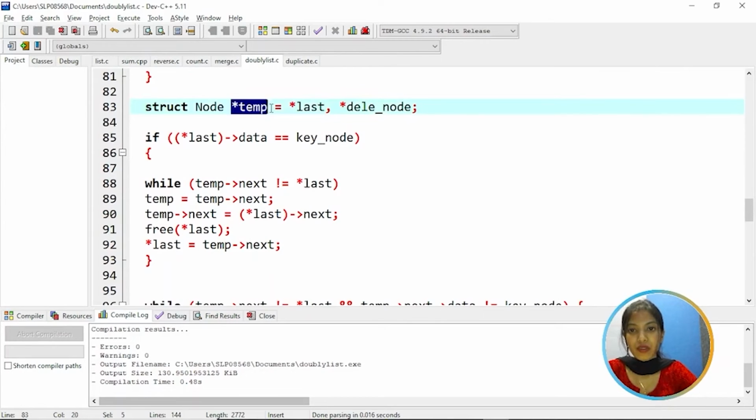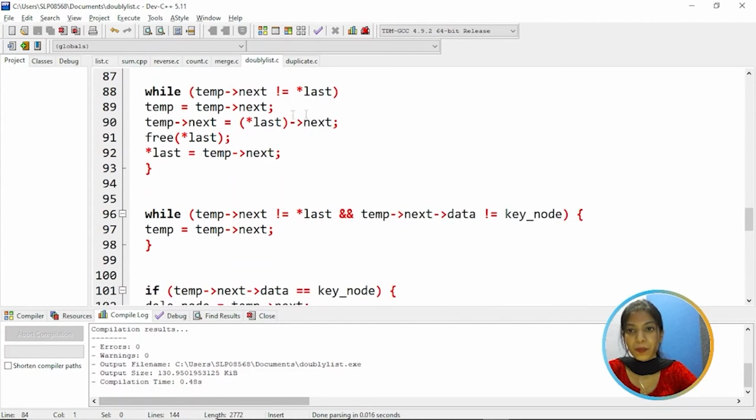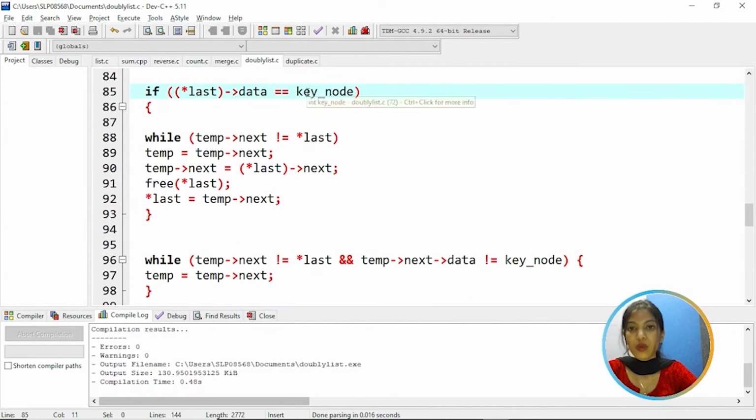Then we are creating a temporary variable, temp, which is assigned to last, and we have a pointer, delete node. If last data is equal to the key node, while temp next is not equal to last, then temp's next is assigned to temp, and the last node's next is assigned to temp next, and free the last. Once you free the memory of the last node, then assign the last next, that means temp next is assigned to the last.